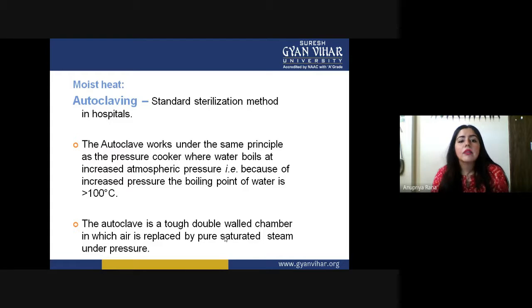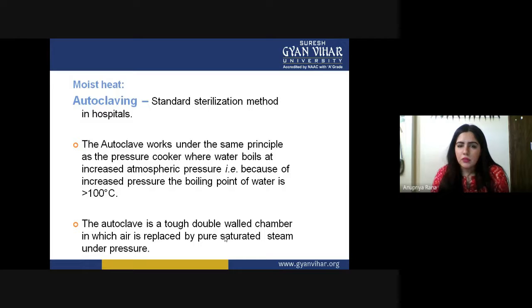So that's why we think that having an autoclave is the best kind of sterilization method which we can use in microbiology. The autoclave is a tough double-walled chamber in which air is replaced by pure saturated steam under pressure. There will be no air left.